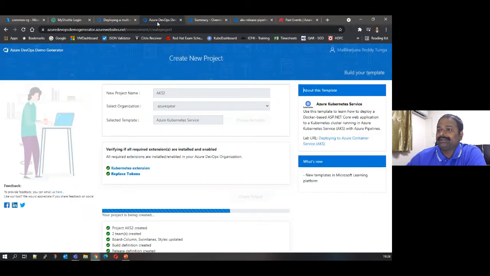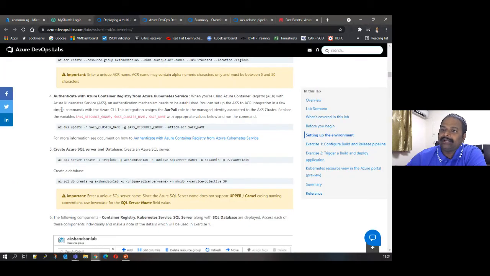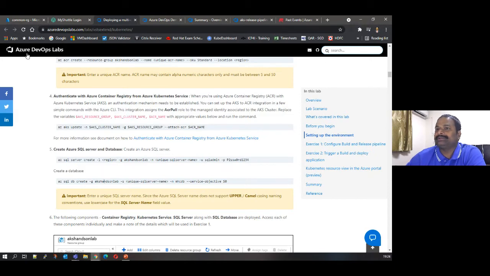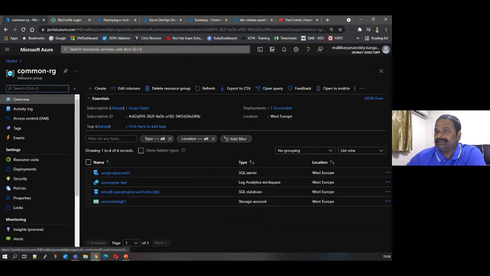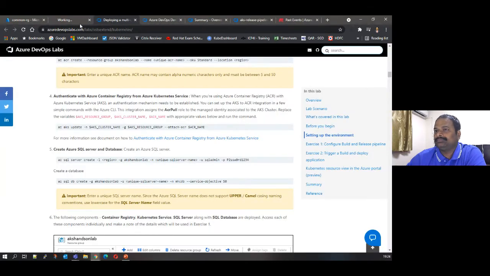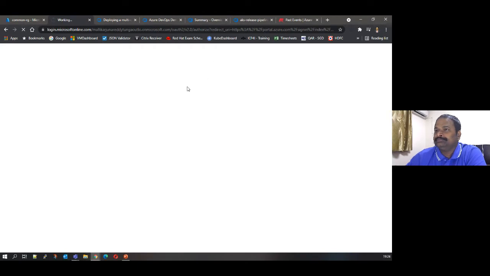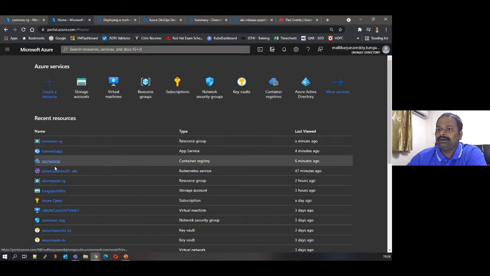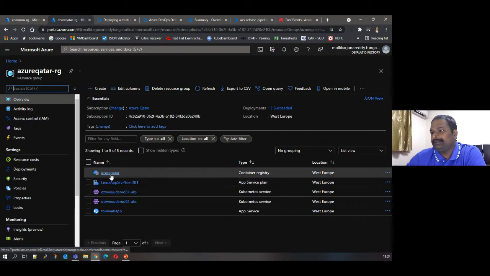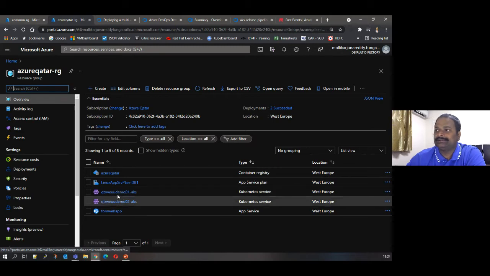So while the template is deployed in the backend, in parallel you have to create these items: AKS, an Azure Container Registry, and the SQL database. I've already created my ACR, and I have an AKS.